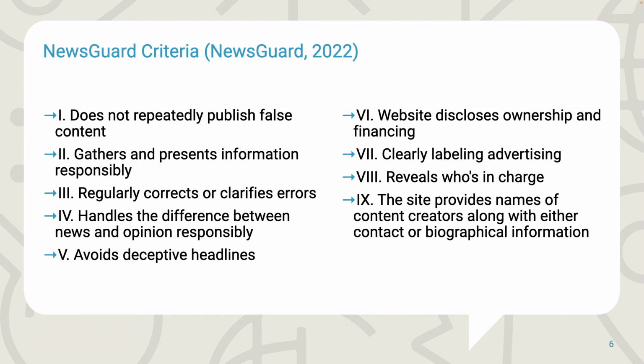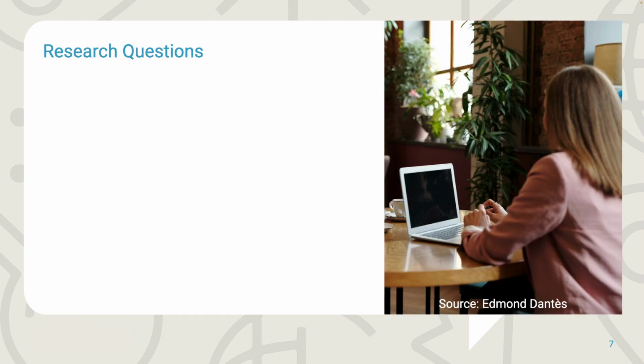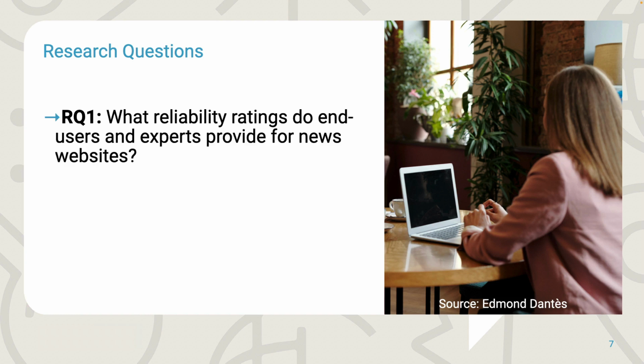Despite their wide usage, the information on how the criteria were determined is limited. With this paper, we provide criteria that are based on how experts and end users evaluate news websites. To help users identify misinformation and to inform the design and development of interventions against misinformation, we answered 3 research questions. The first research question is: what reliability ratings do end users and experts provide for news websites?